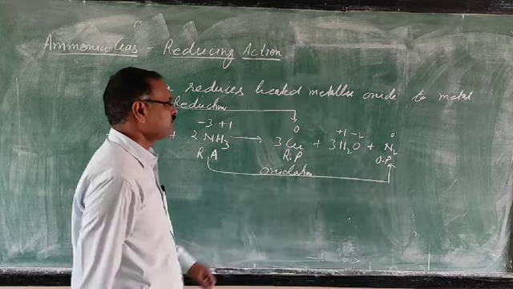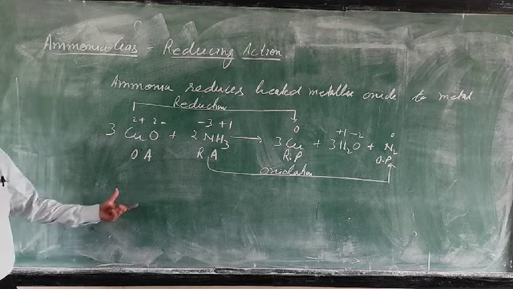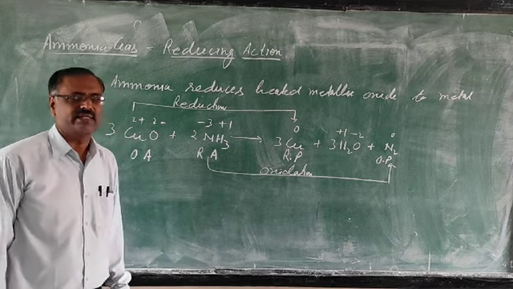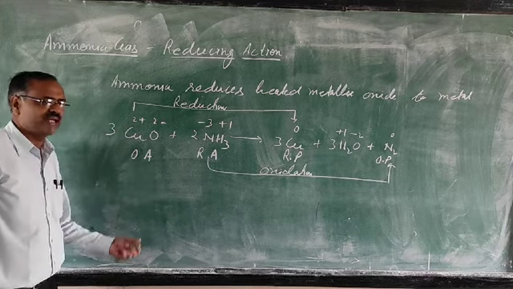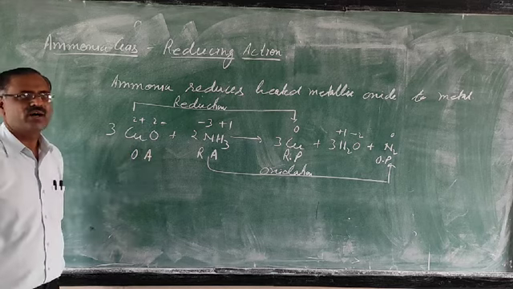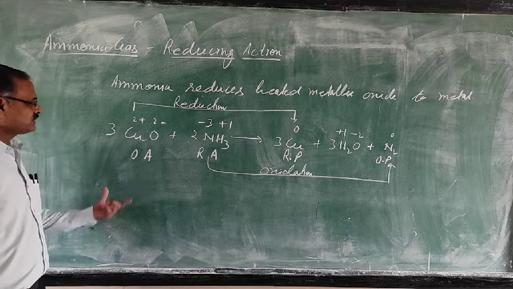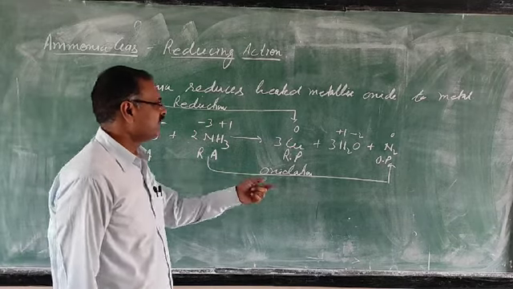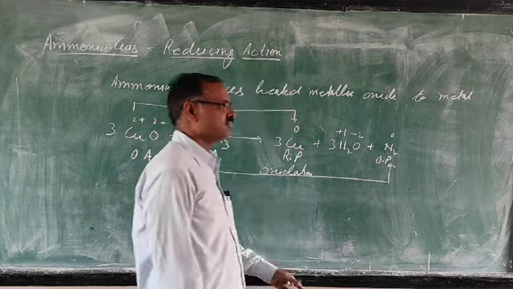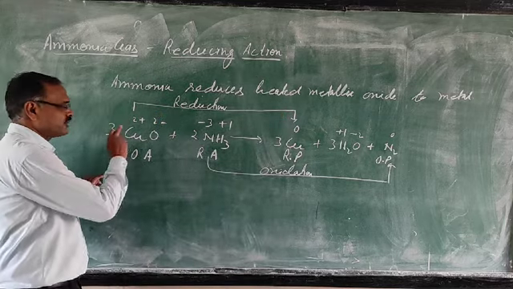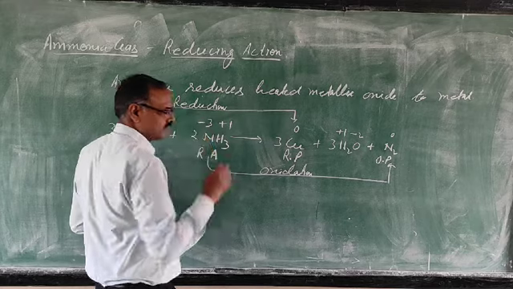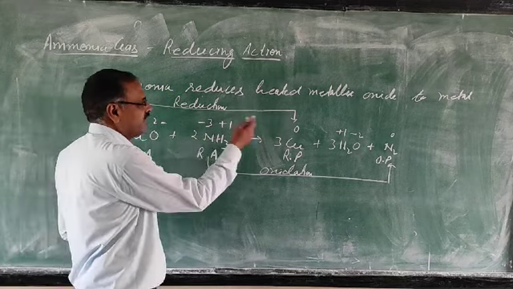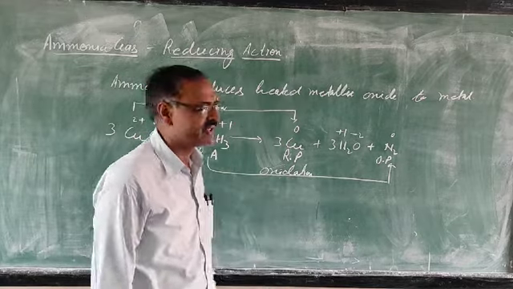So if the reaction is given to you and it is asked, what is the role of this ammonia? Ammonia is used as a reducing agent. What is the role of copper oxide? Copper oxide is used as an oxidizing agent. So this metallic oxide oxidizes ammonia into nitrogen. Both ways, ammonia reduces copper oxide to copper, or copper oxide oxidizes ammonia to nitrogen. Any way you can explain.